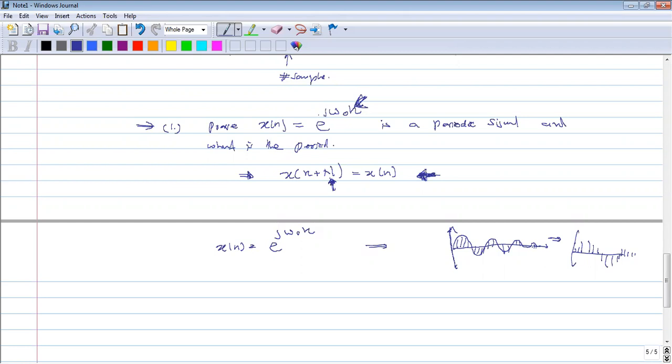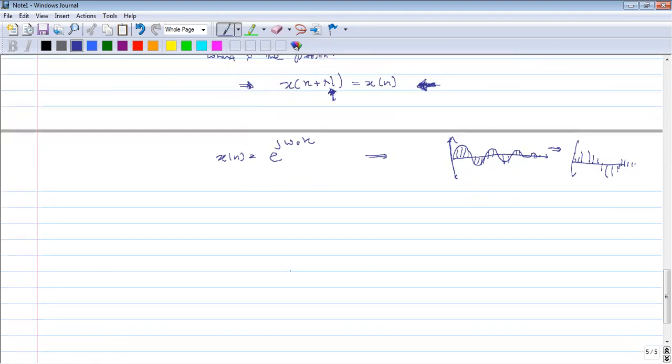So how to prove this is periodic or not? If it is periodic, this condition should be satisfied. That means xn plus capital N should be equal to xn.